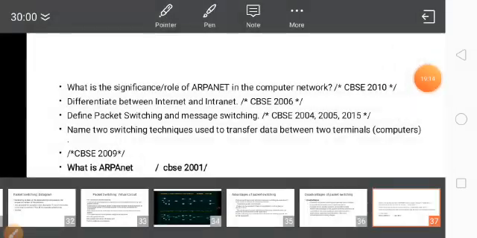Okay students, please study well this concept called networking. In networking, you have to study internet, intranet, interspace, the full forms of ARPANET and NSFNet, followed by switching technologies. In switching technology, there are three types: circuit switching, message switching, and packet switching.